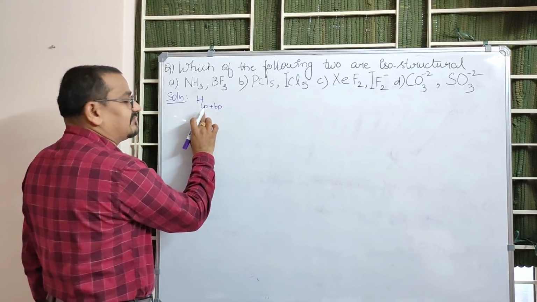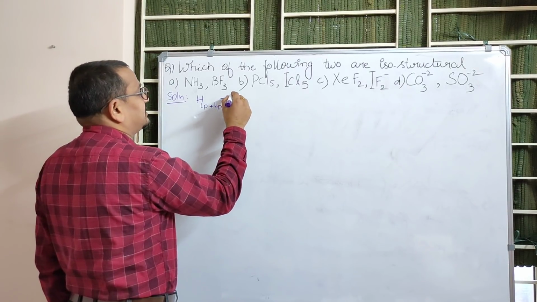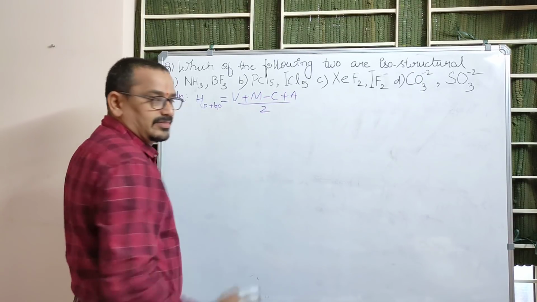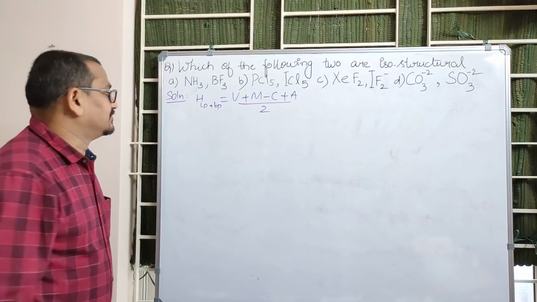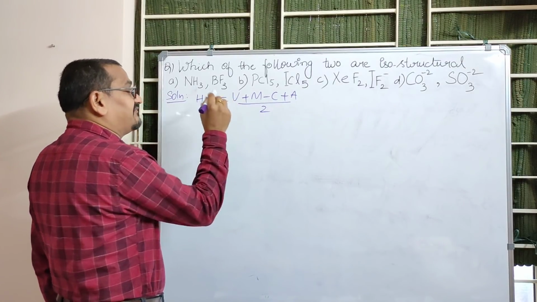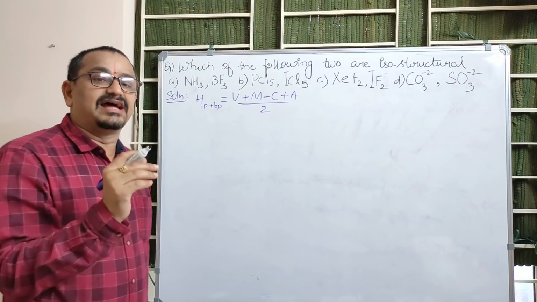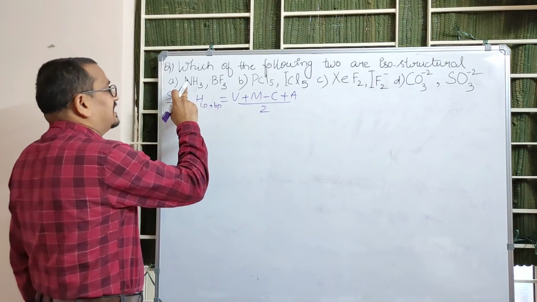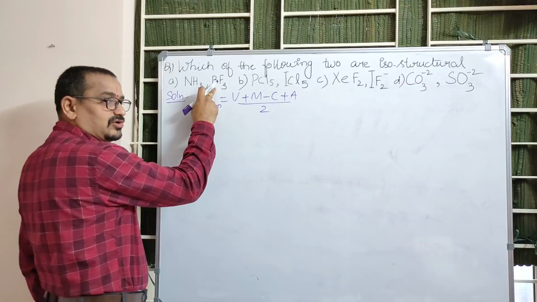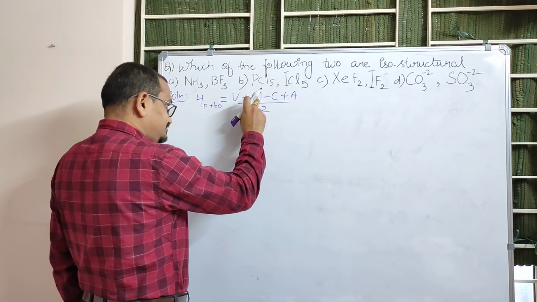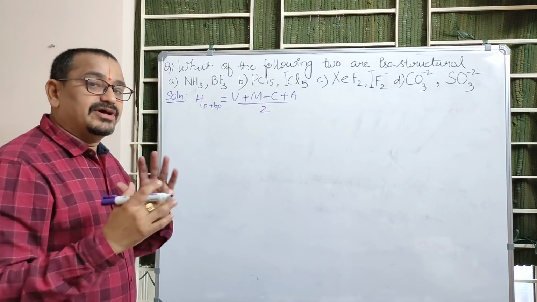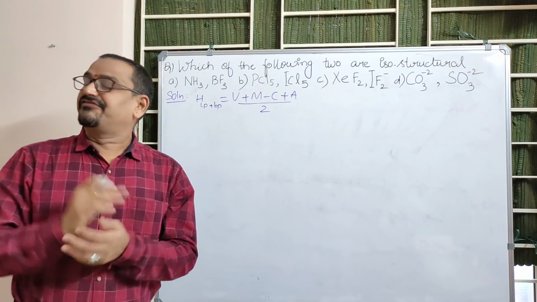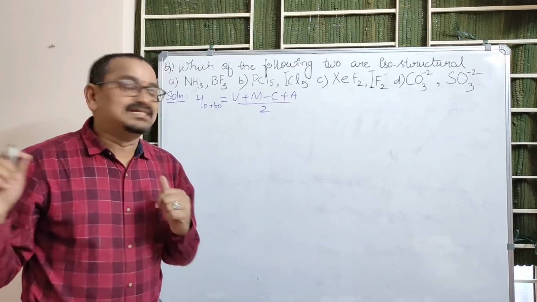H stands for sum of lone pairs plus bond pairs, which can be calculated as V plus M minus C plus A by 2. Here V stands for number of valence electrons of the central atom. In ammonia, nitrogen is central. In BF3, boron is central, like that. M stands for number of monovalent atoms around the central atom.